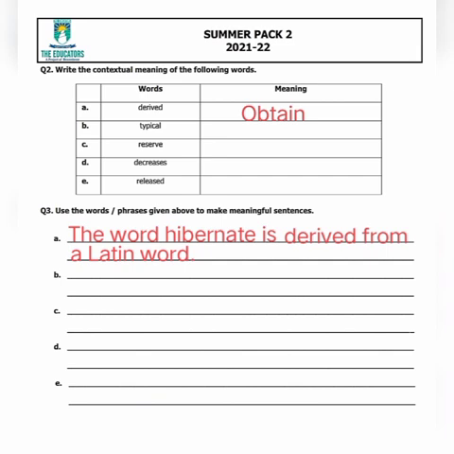First word is derived. Derive means to obtain or take out. So for derived, in English we write obtain. And like this you will write the English meaning of these words. In the next part, you will make sentences of the words given in the upper column. Like I have made one, the derived: The word hibernate is derived from a Latin word. You can write sentences from the passage.